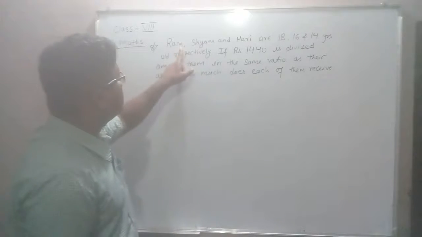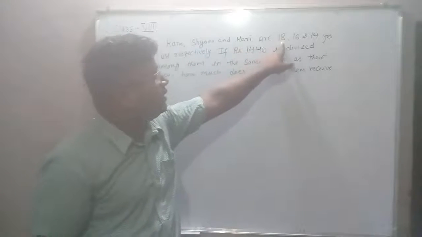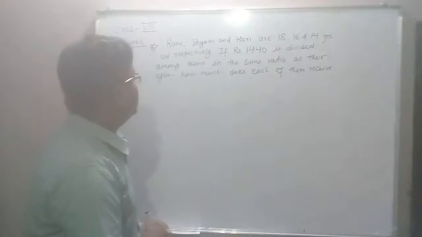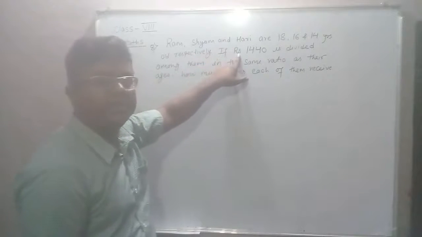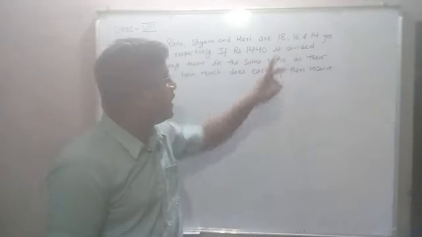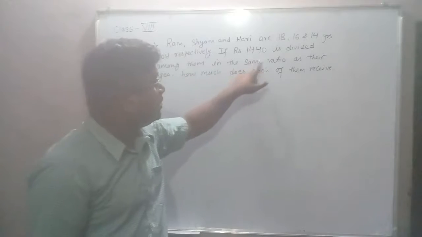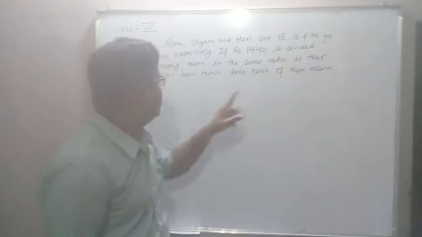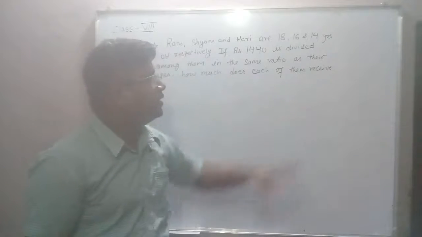Ram, Sam, and Hari are 18, 16, and 14 years old, respectively. If rupees 1440 is divided among them in the same ratio as their age, how much does each of them receive?